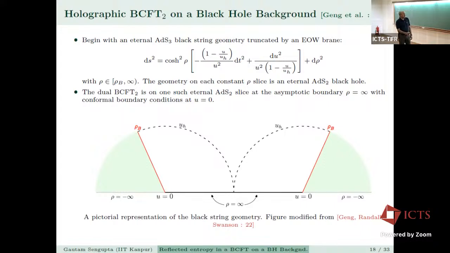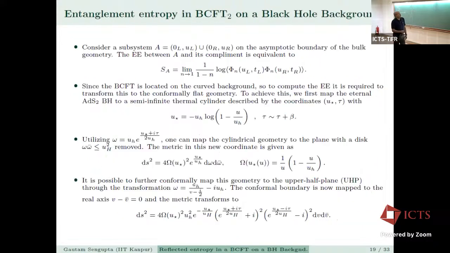The coordinates over here, we are looking at a fixed time slice, and u is a radial coordinate, u_H is the horizon. And rho is a hyperbolic angle. So rho goes from 0 up to rho_b, which is the brane angle, and up to rho equal to minus infinity, and u equal to 0. Very good. So now we consider a subsystem, given as (0, u_L) union (0, u_R).